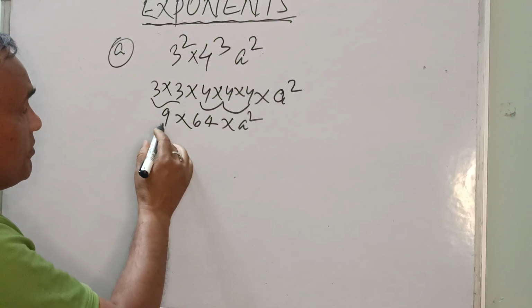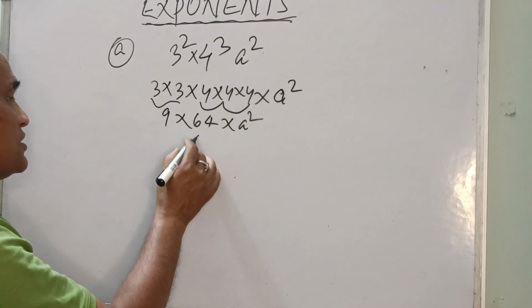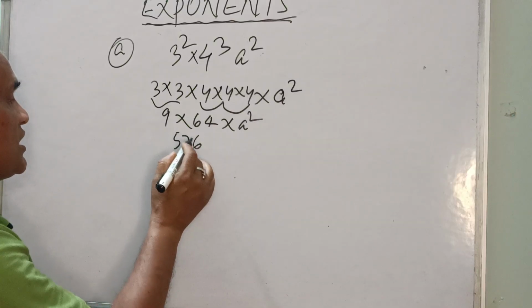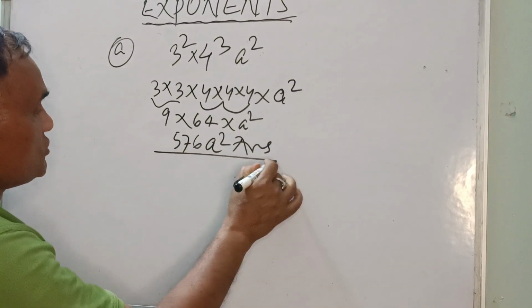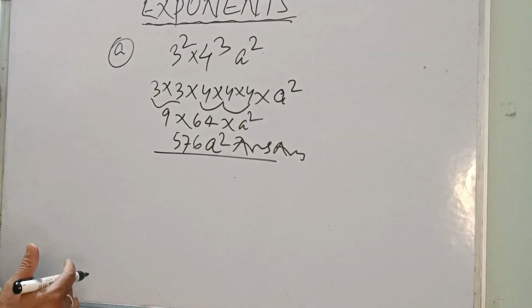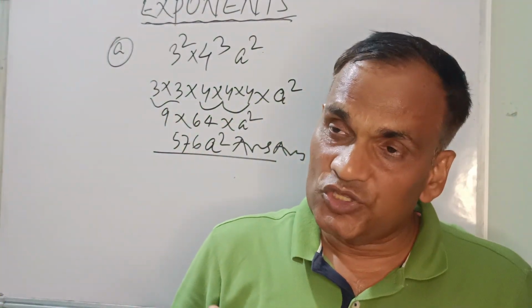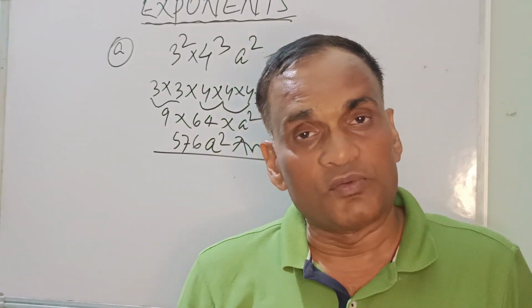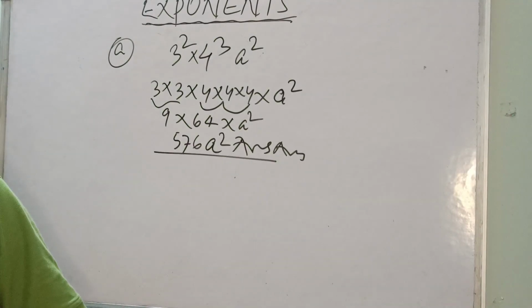So 6, now we'll multiply 64... so we'll multiply 9 into 4, 36, it is a 6... 9 into 6, 54, plus 3, 57, 576 a square. So this is your right answer. So we have seen that this is a vice versa question: if it is in exponential form, how to get the answer, and if it is not in exponential form, how we can get it in exponential form. So with this we have cleared these two things which were very important.